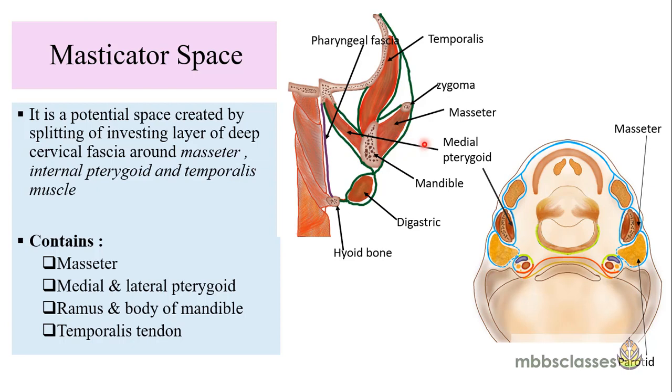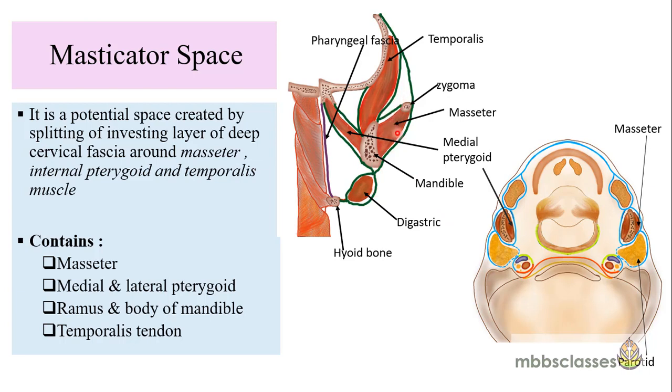If we see the axial cross section, the investing layer in the suprahyoid region, if you see here, is investing the submandibular gland. Then it is again dividing and enclosing the mandible and the two muscles. The outer muscle is the masseter muscle and medially lies the medial pterygoid. Then this investing layer fuses with each other and again splits to enclose the parotid gland. So the components of the masticator space are the masseteric space, pterygoid space and the temporal space.